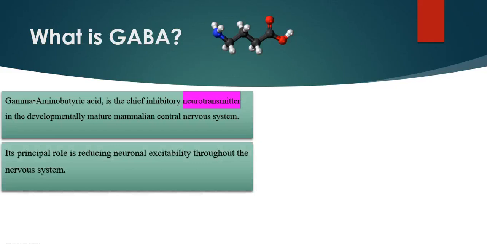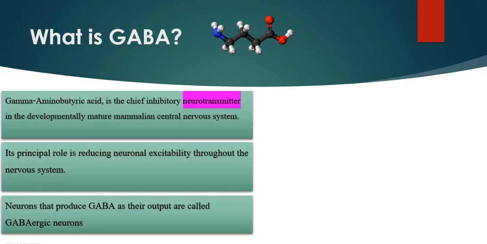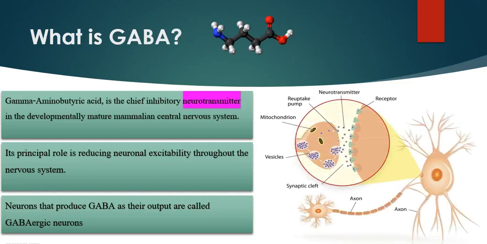Its main role is reducing the neuronal excitability throughout the nervous system, and the neurons which produce GABA as their output are called the GABAergic neurons. As we see here in the picture, we know the function of the nerve is to carry the response and stimuli from one part of the body to the brain and from the brain to the body.